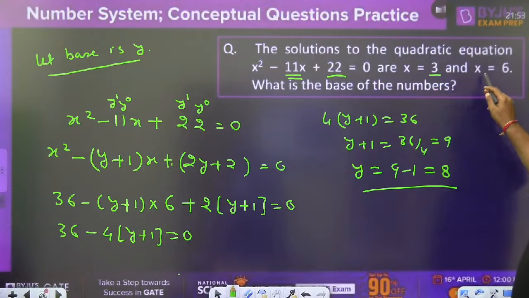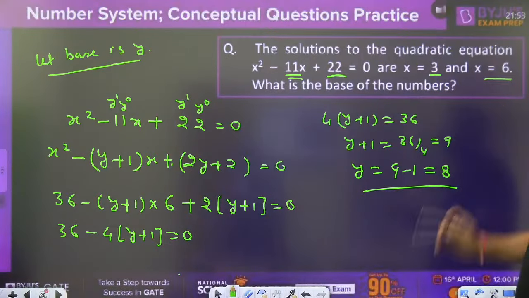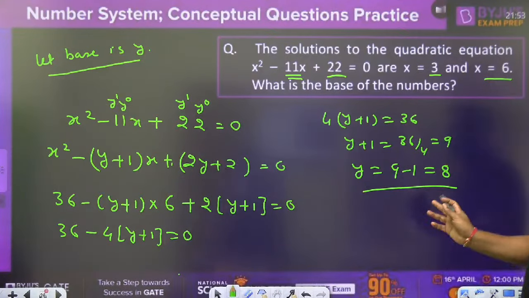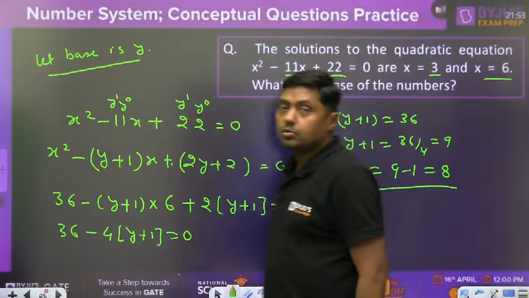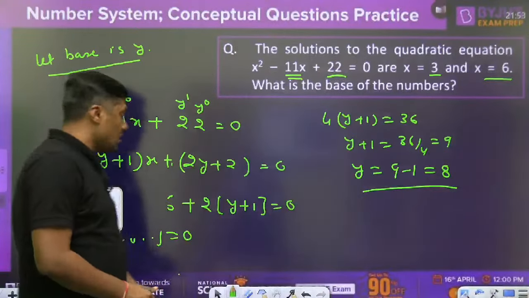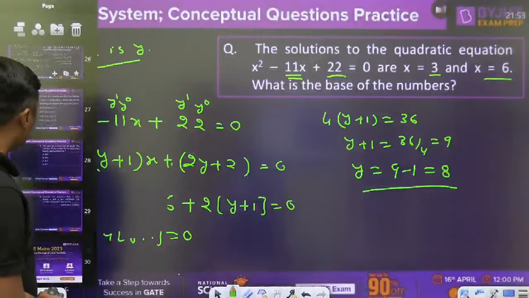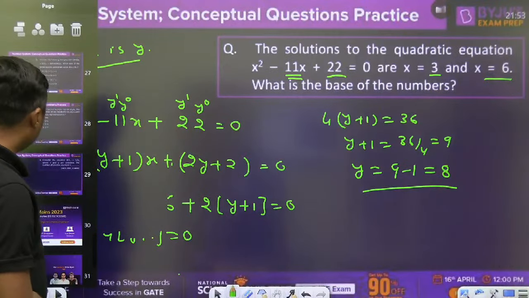You can put 3 or you can put the 6, then find the value of the y, because we are choosing the base to be y. We are converting the 11, we are converting the 22, and we are getting the answer for this particular question. So this type of questions, at the end I want to say which topics are important. Tomorrow we will discuss some more important questions on that.